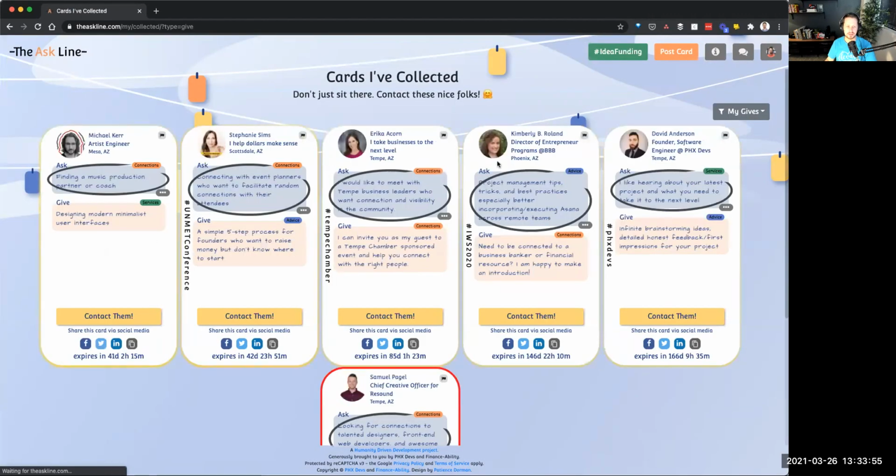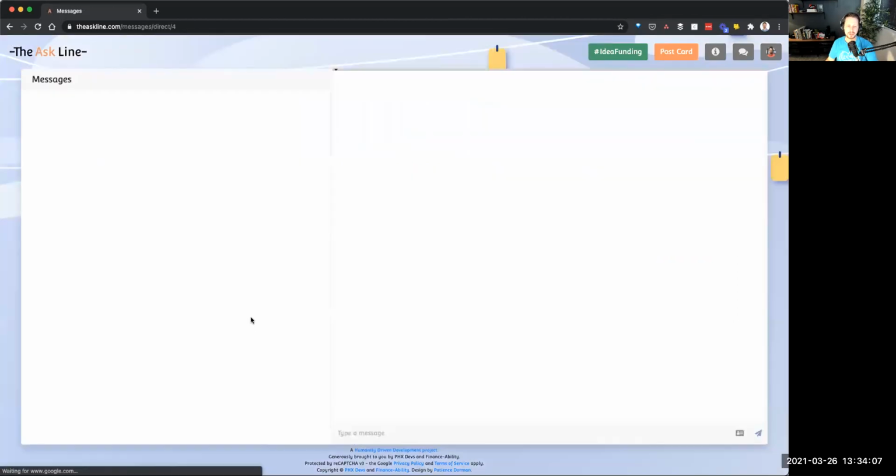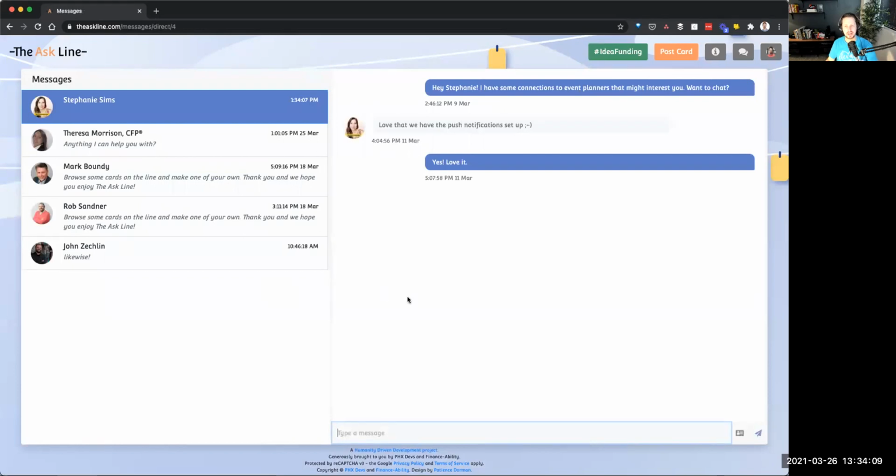Here's all my archive cards of people I've connected with, or I would like to connect with. I haven't connected with them yet. So then I have to contact them. So let's say Stephanie here, who is at the Unmet conference. I want to actually connect with her. So now I can contact her on the online chat that we have with the Ask line. We can actually see that I've already started a conversation with her, and you'll see some other conversations that I've already started with different people. I could continue this conversation with Stephanie, or I could start a new conversation with her.